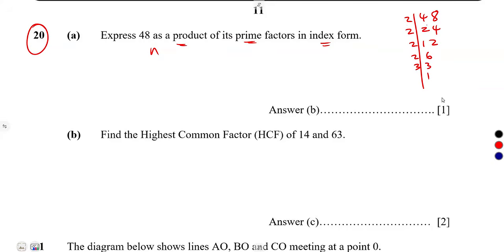So as you can see, we are done. So that's 1, 2, 3, 4. 2 is multiplying itself 4 times. That's 2 to the exponent of 4. Times what? Times 3. 3 is just 3. We do not have another term. So to the exponent of 1, which is, you can even leave it as a 3 like that. That's in index form in terms of the powers. You're not going to leave 2 times 2 times 2 times 2. How many times are we having? 4 times, 2 to the power of 4.